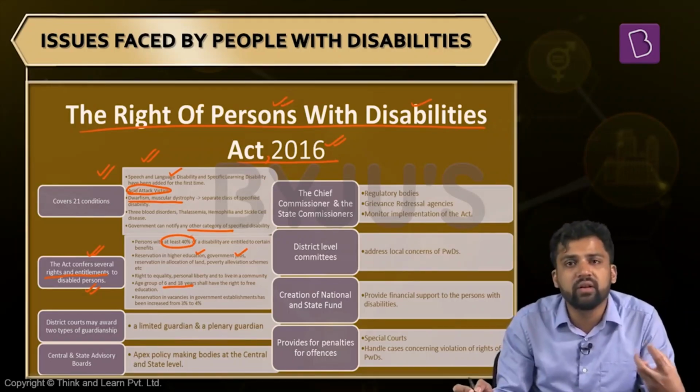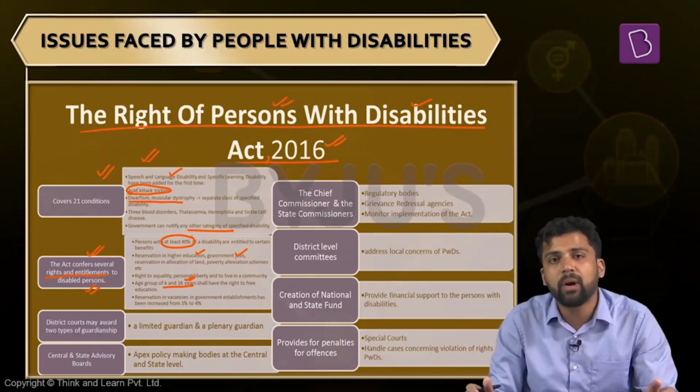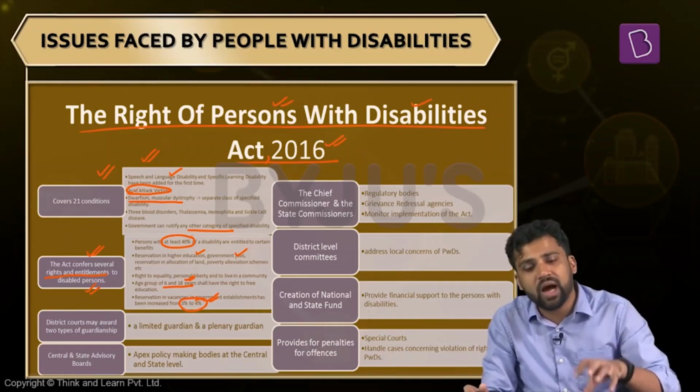Those who are in the age category 6 to 18 years will get the right to free education. This particular law talks about education from 6 to 18 years. Apart from that, in government jobs, there will be a reservation of 4%. The previous law had a reservation of 3%. So this way, some rights and benefits are given to people with disabilities.